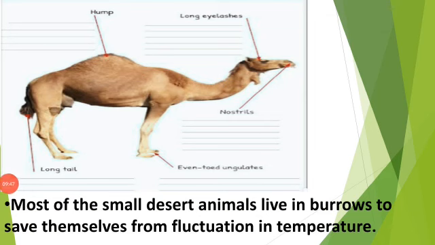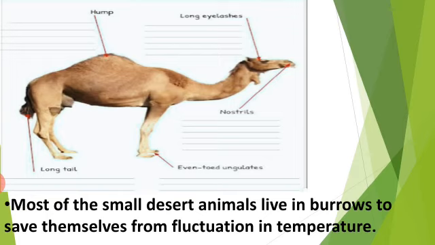You can see here, this is the picture of a camel. You can see the camel's backbone has a hump that can store fat, and the camel can utilize that fat at the time when it does not get food.